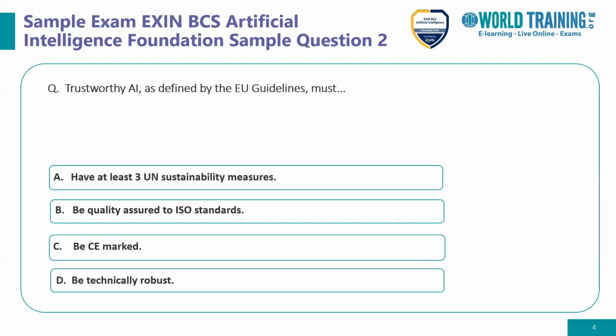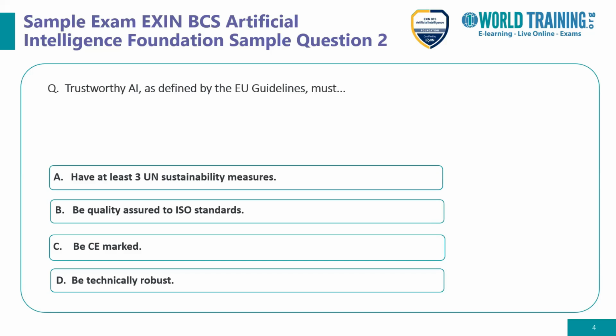Option A is not correct because it has nothing to do with the UN sustainability measures. Option B, which is all about ISO standards, also has nothing to do with them. So options A and B are ruled out. Option C is also incorrect because the CE mark is a quality standard mark specifically for the European region, so it has nothing to do with this either.